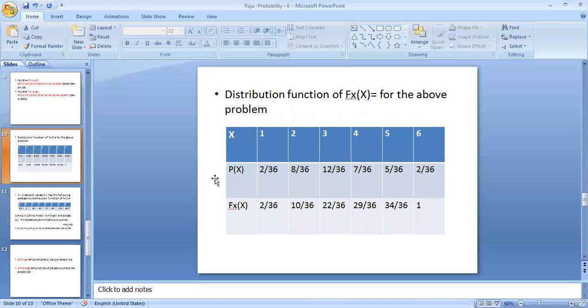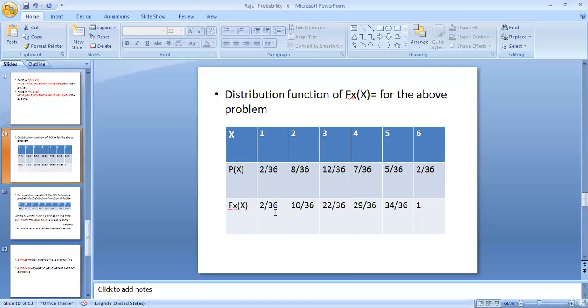For the above example, you can calculate the cumulative distribution function directly. X equals 1, 2, 3, 4, 5, 6, and P of x is already given: for 1 it is 2 by 36, for 2 it is 8 by 36, then 12 by 36, 7 by 36, 5 by 36 and 2 by 36. For these values, you can calculate the distribution function F of X.